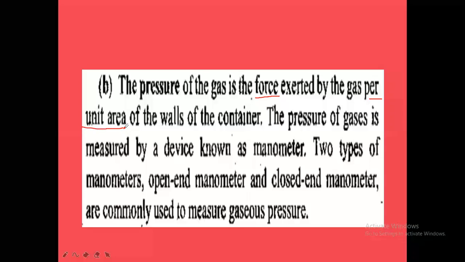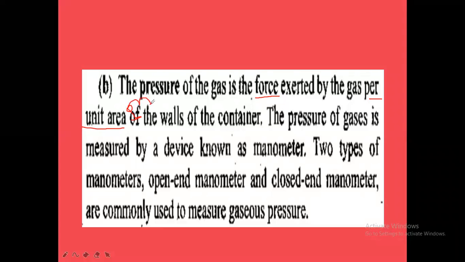So the pressure of the gas is the force exerted by the gas per unit area on the walls of the container. How much force is acted per unit area is called what?